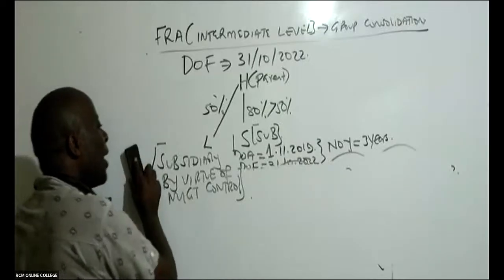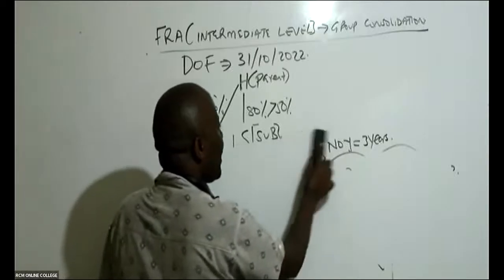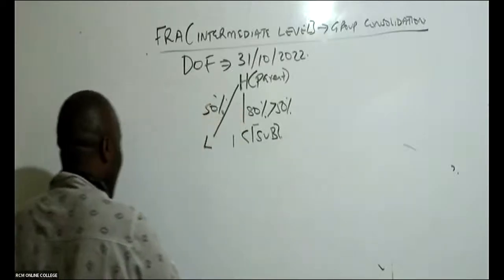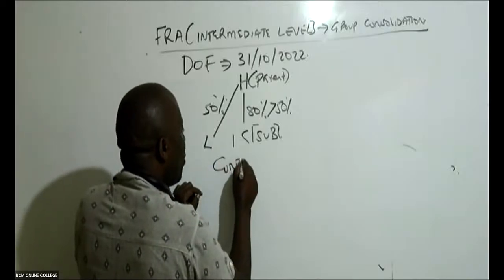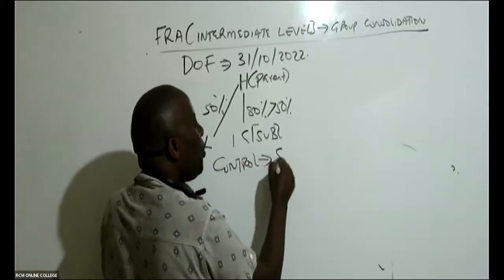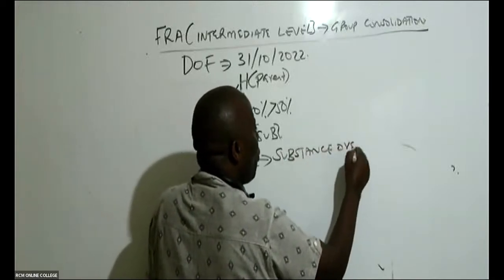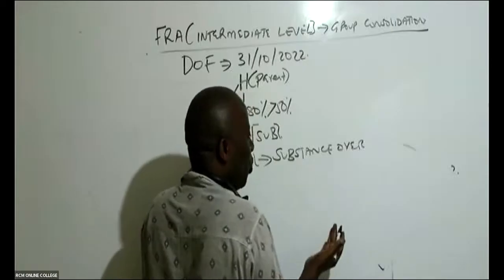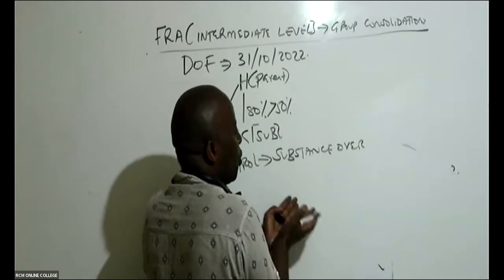And that is why, if you look at IFRS 10, International Financial Reporting Standard number 10, how does it define control? It defines control using the concept of substance over form. It's not about the number of shares you own. You could be having tiny shares, but substantially you are controlling the company.